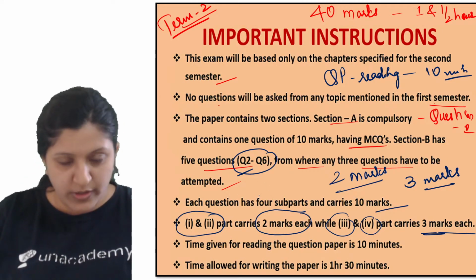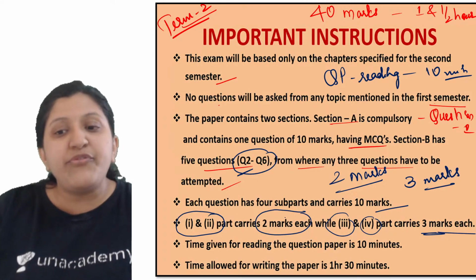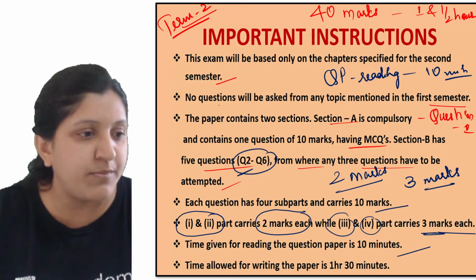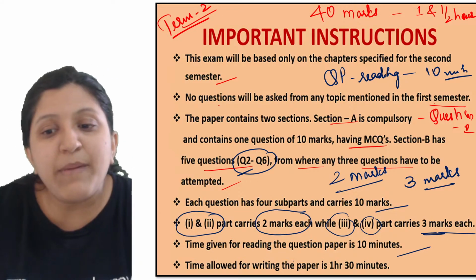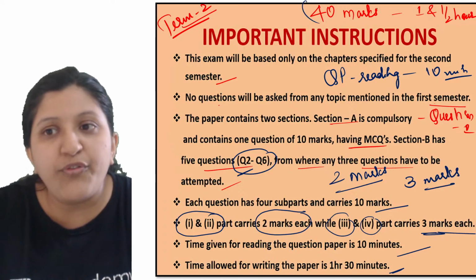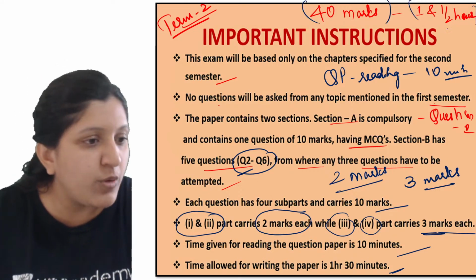So moving on to the next one, the time given for reading the question paper is 10 minutes. Okay, so this is the 10 minutes which is mentioned. The time allowed for writing the paper is 1.5 hours. So for a total of 40 marks, you will be writing for 1.5 hours, and the reading time is 10 minutes.